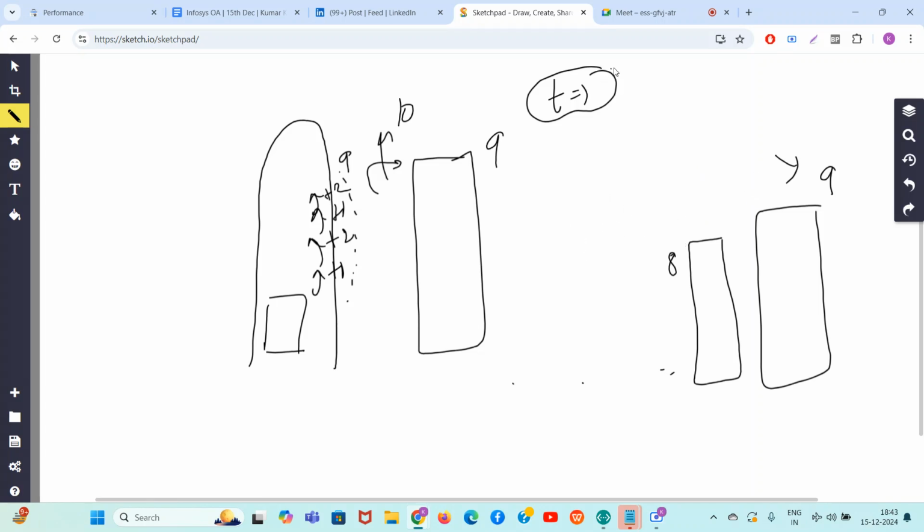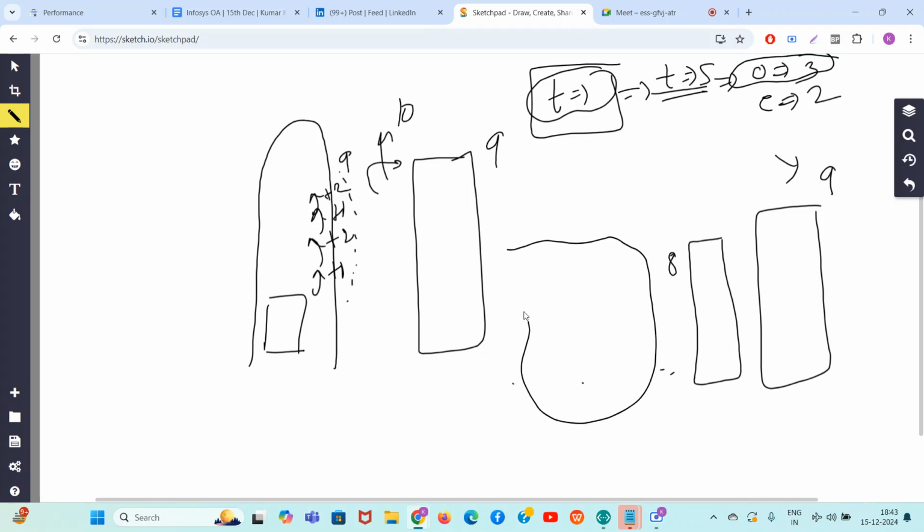what if you have selected that you want to solve it in t equal to 5 years? In t equal to 5, how many odd years do you have? 3. And how many even years? 2. But what if all the odd years have been exhausted in solving the smaller numbers? Let's say all three odd years got exhausted. Now you only have even years with you. So forcefully you will have to make this 8 as 10. And then try to make all other values 10 also. So this is the main crucial point.